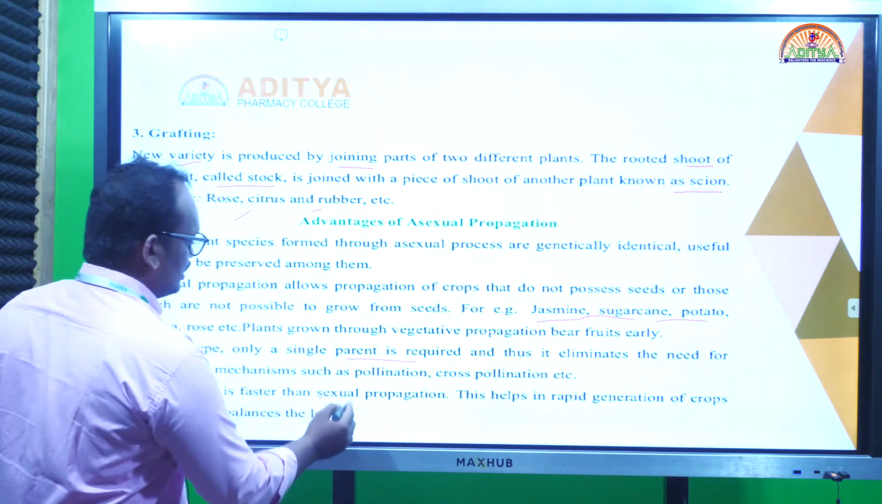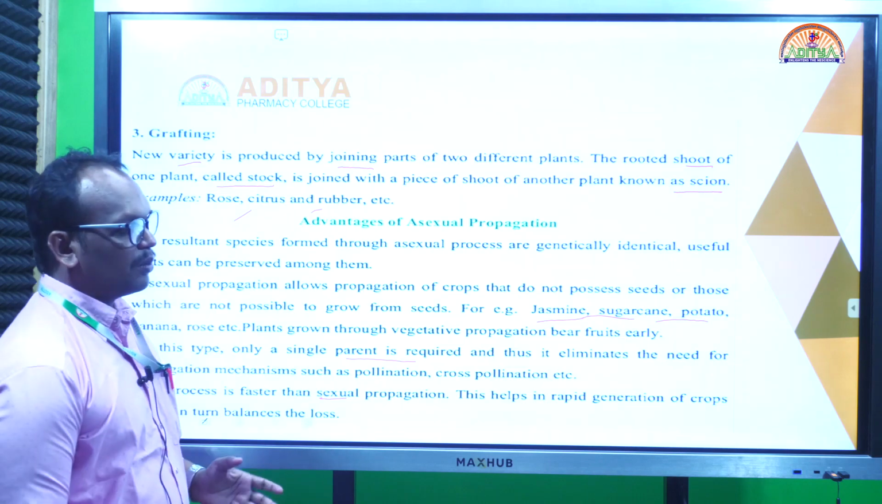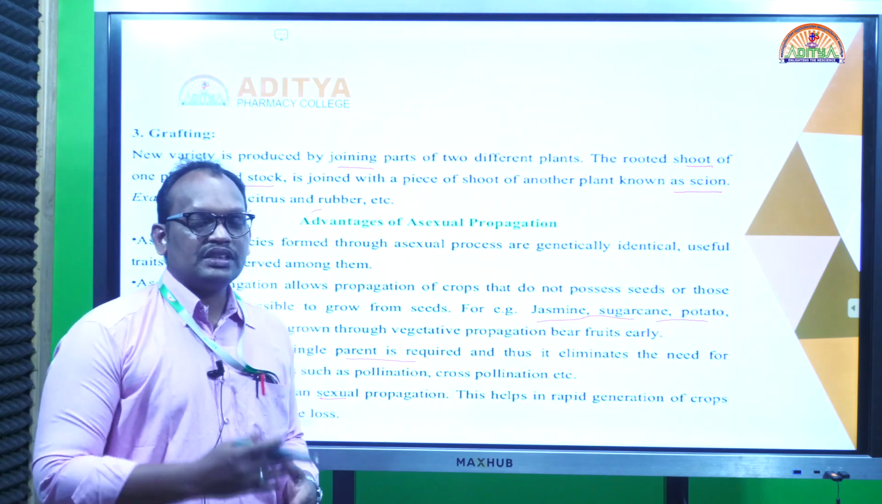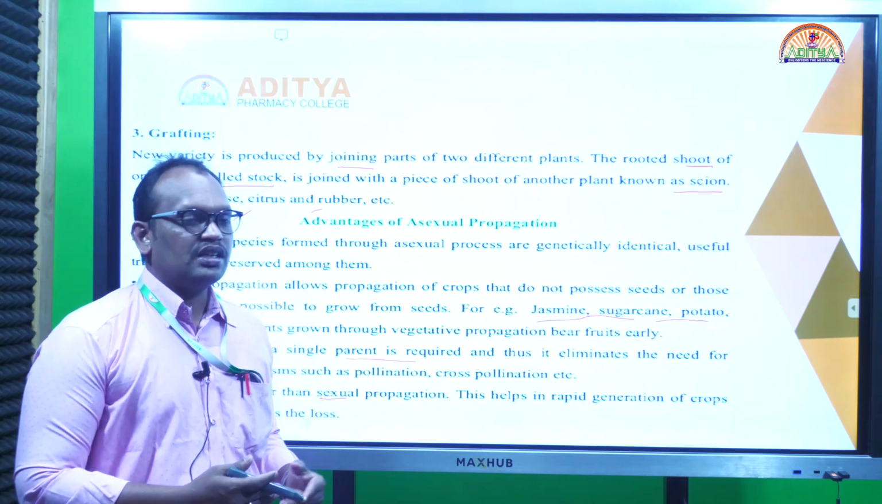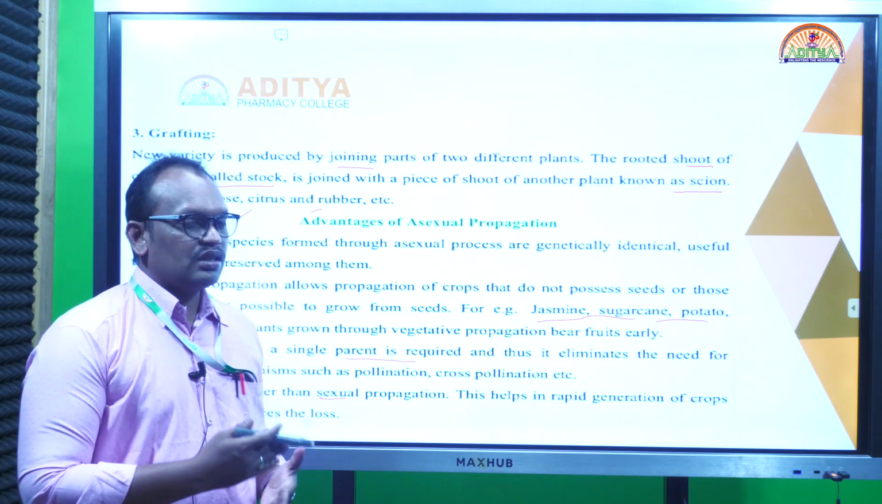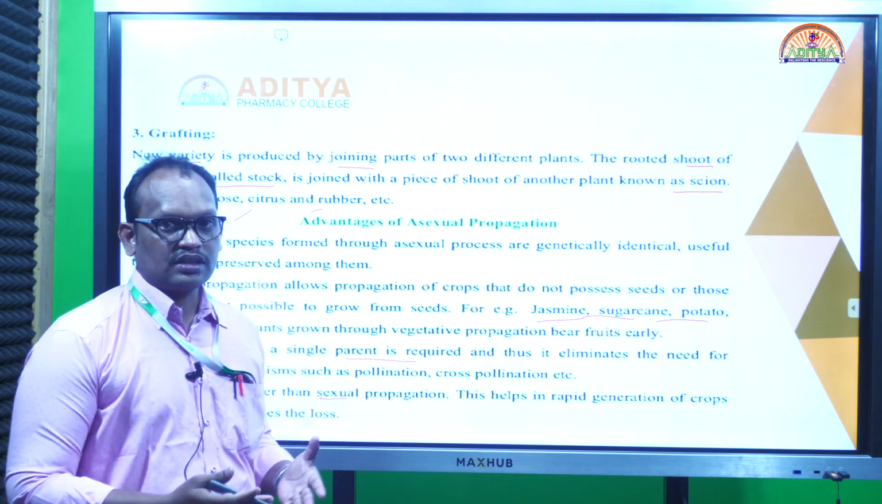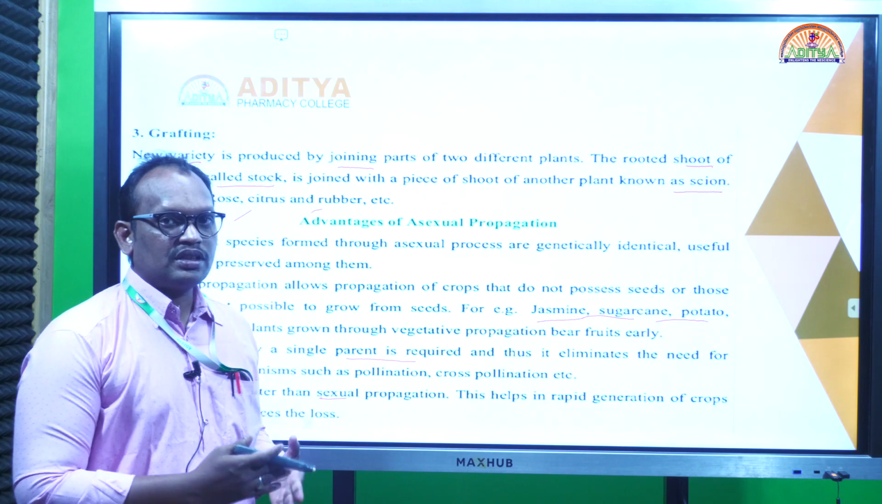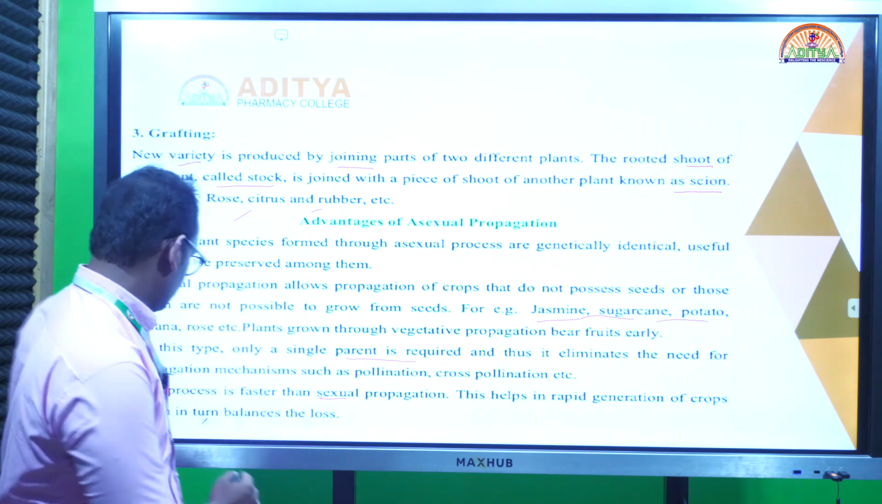So compared to the sexual method of propagation, vegetative propagation is faster and it yields faster, as in commercially utilized plants as well as drugs. With the vegetative method of propagation, the plants yield very fast.